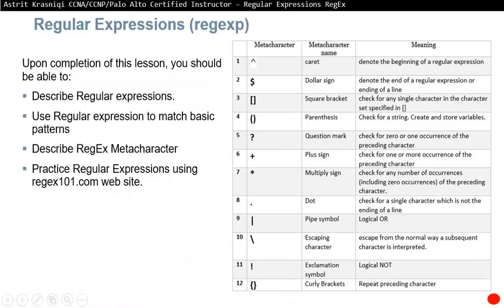Okay, thank you very much for watching my video. This concludes your basic regular expression lesson, and you should be able to describe regular expressions, use regular expressions to match basic patterns, describe these regular expression meta characters, and use the website that we've been using to practice regular expressions. You can get creative and all that, but this is the basics of regular expressions.